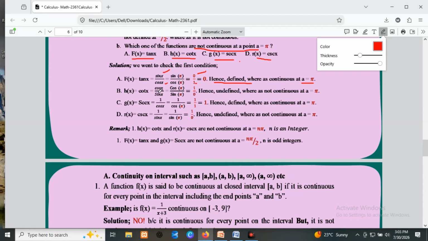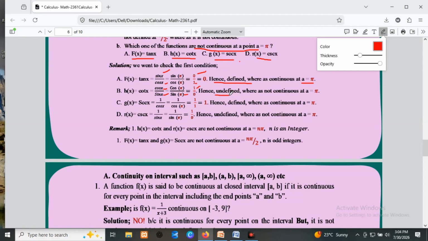The second one, h of x equals cot x. Since cot x is the reciprocal of tan x, that's cos x over sin x. That's why cos pi over sin pi. Cos pi is 1, but sin pi is 0. Then this is 1 over 0, hence it is undefined, or an indeterminate value.